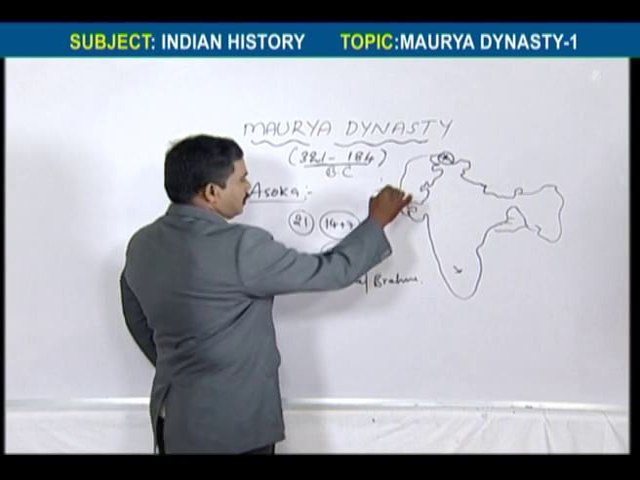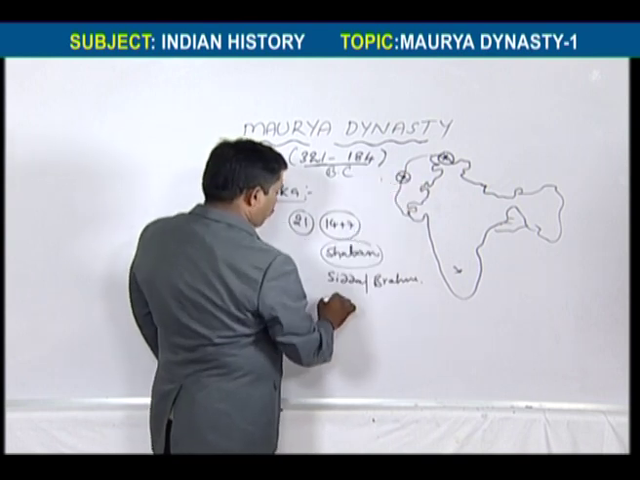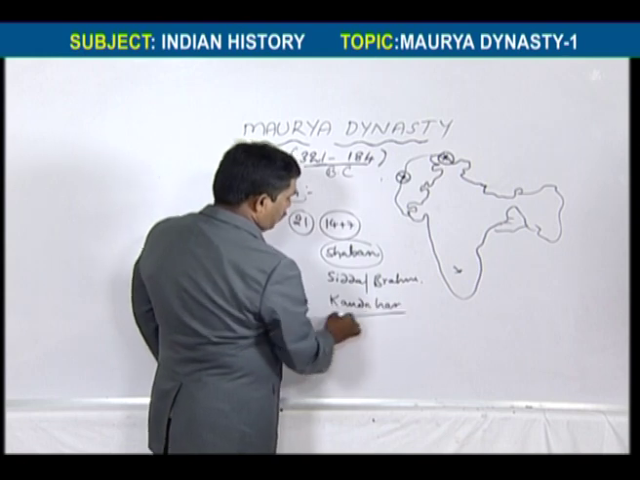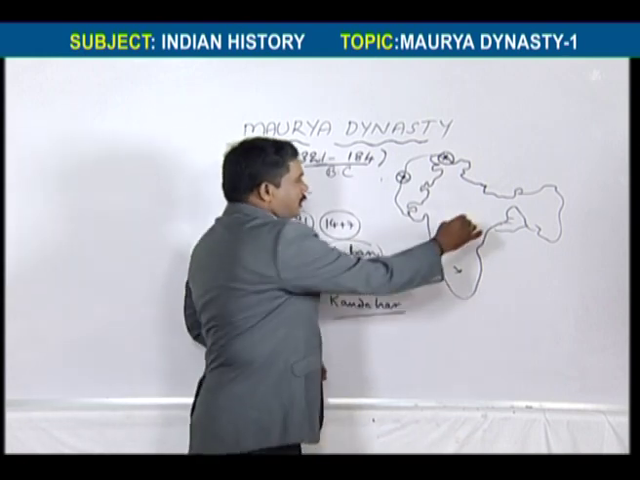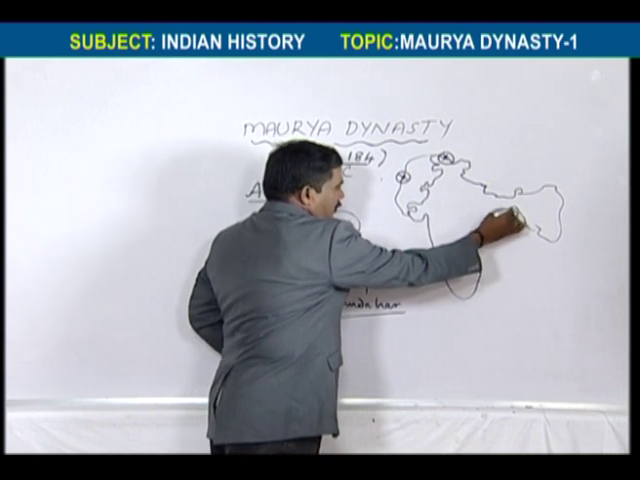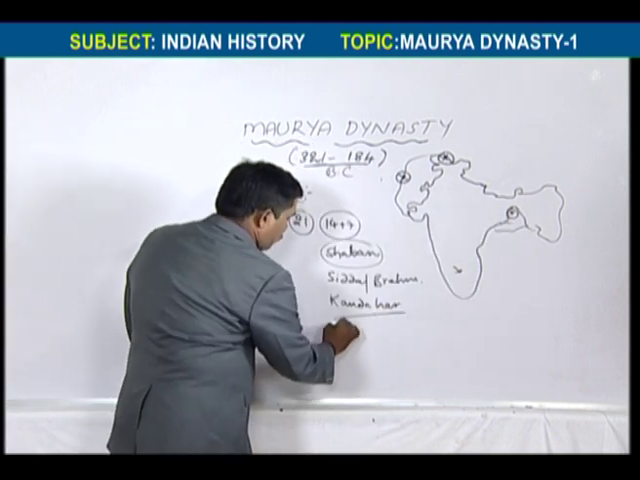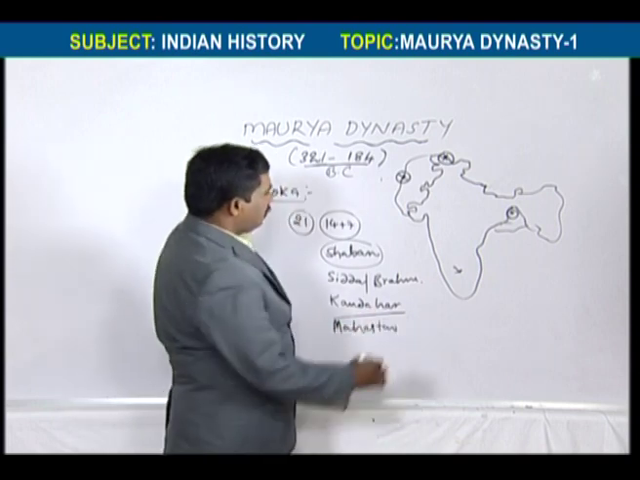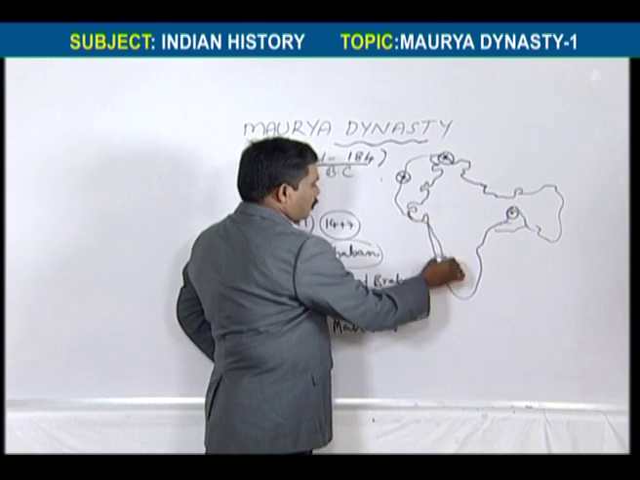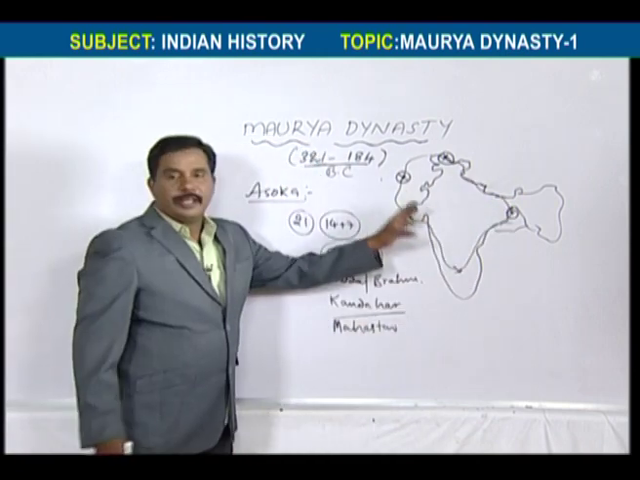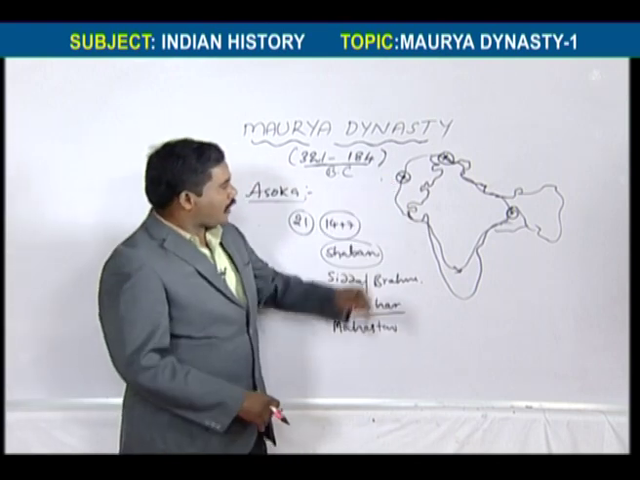In the west it is the Kandahar inscription. And in the east, right now in Bangladesh, it is Mahastan. So we can understand the vast kingdom of Ashoka like this.